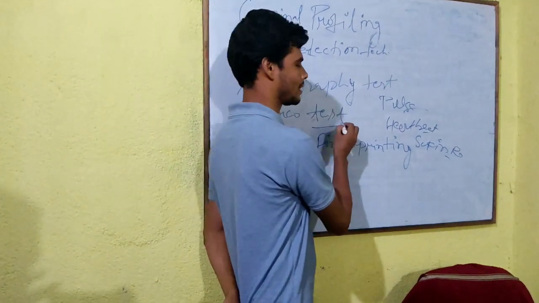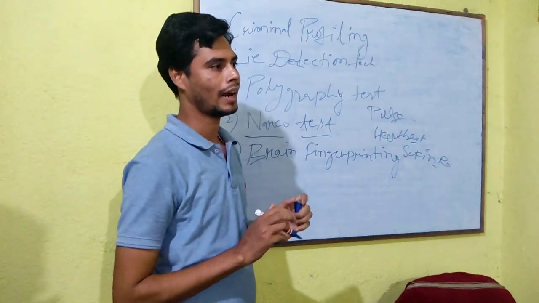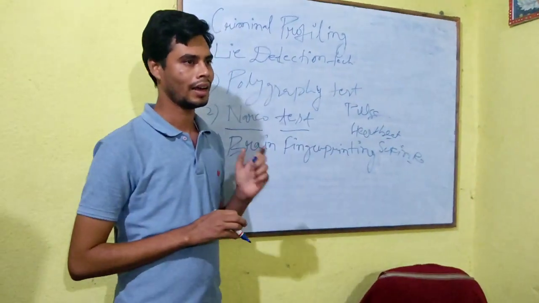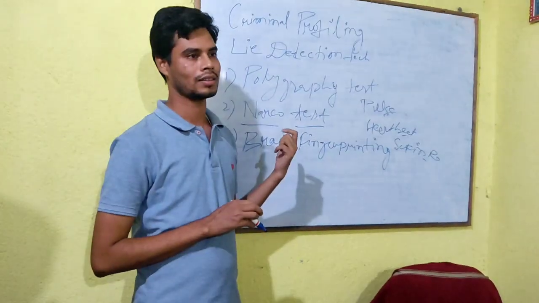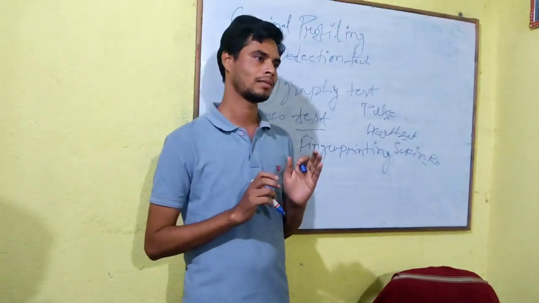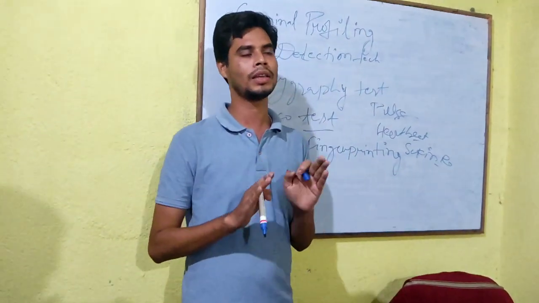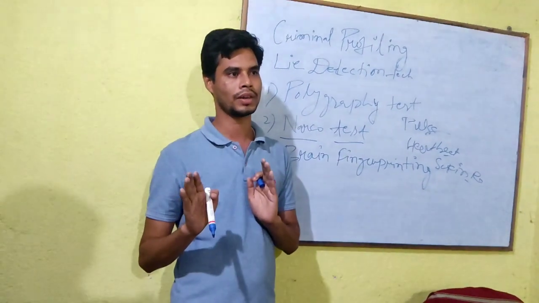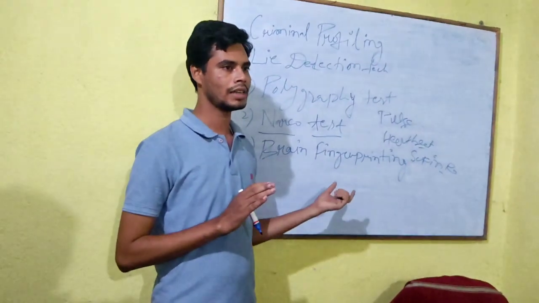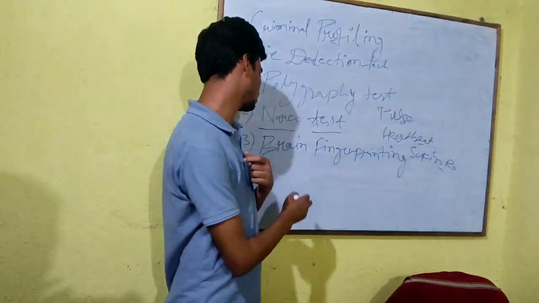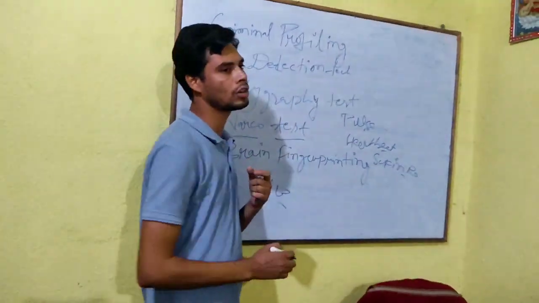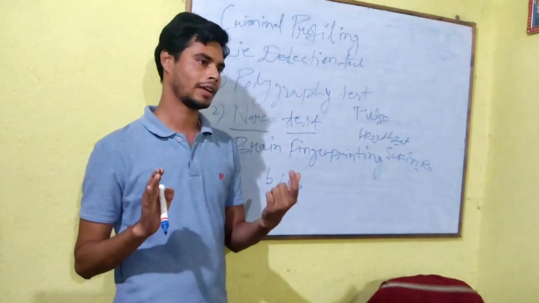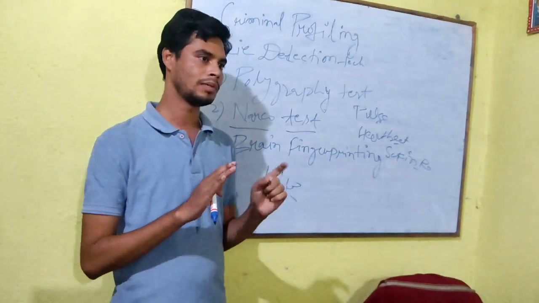Second one is narco test. In this condition, what happens? A drug is injected into the body of the criminal with the help of an injection, and a question is asked. The person becomes senseless, not fully senseless. They go in between the conscious and subconscious mind. Neither is he conscious nor is he subconscious. He is in between. He is not sleeping, nor is he awake. He is in a middle stage.